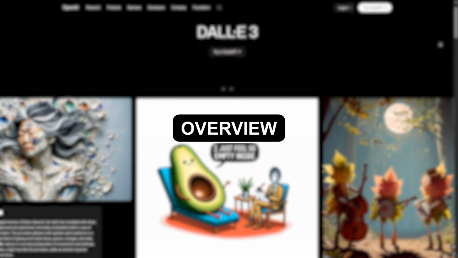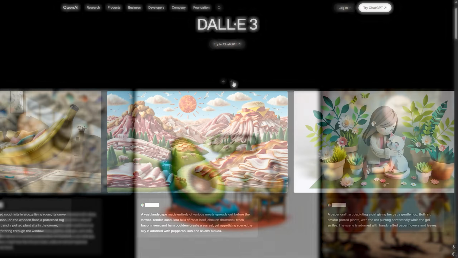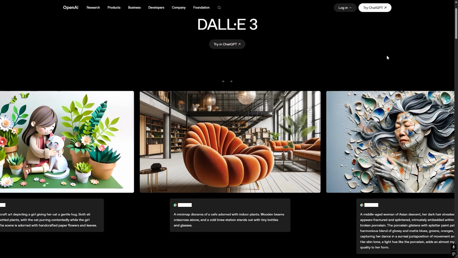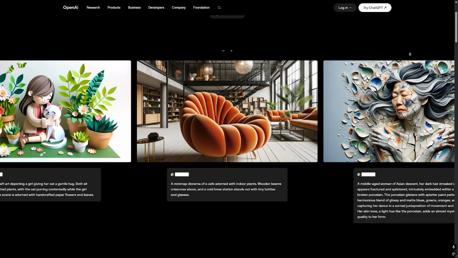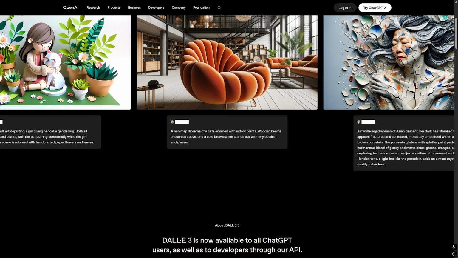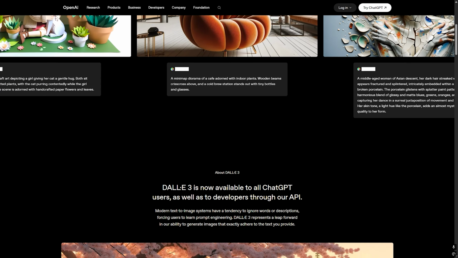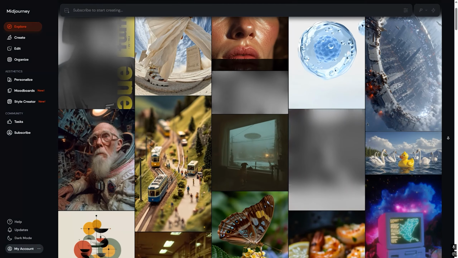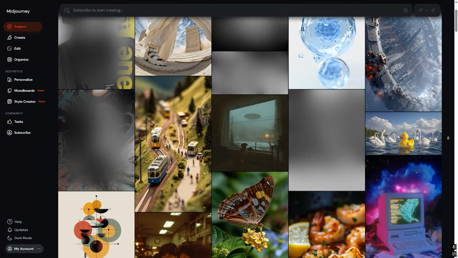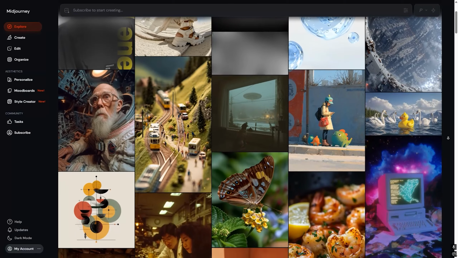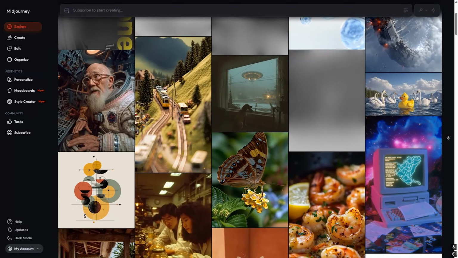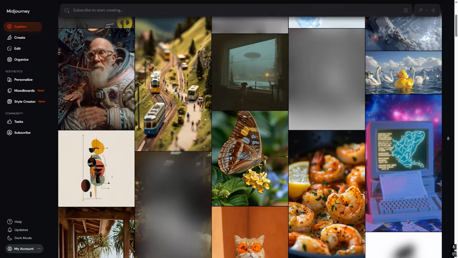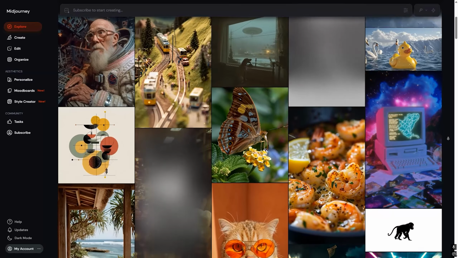Overview. First, let's quickly define both tools. DALL-E, developed by OpenAI, is built for easy prompt-based image generation inside tools like ChatGPT. It focuses on accuracy, control, and simplicity. Midjourney is a standalone AI tool known for producing highly artistic, cinematic, and visually stunning images, often with a more creative style. So one is more practical, the other is more artistic.